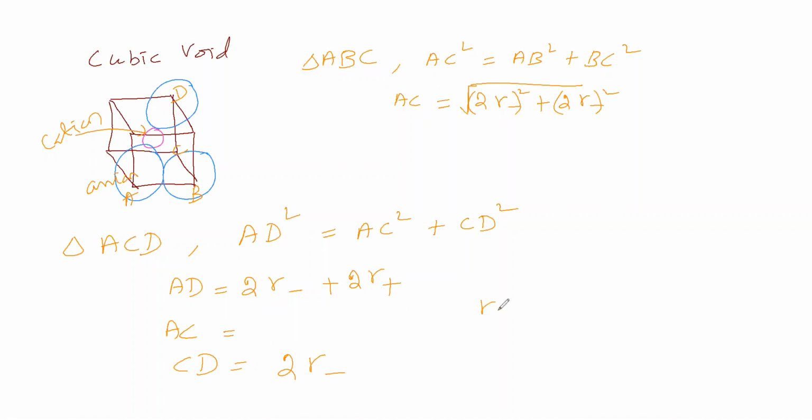From this we can get the radius ratio. That radius ratio is 0.732. It is for the cubic void. For the cubic void, the radius ratio is 0.732. Now we will take an octahedron.